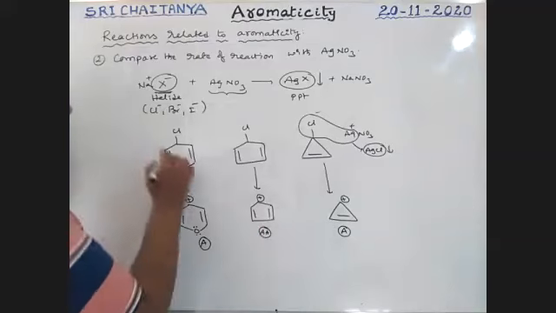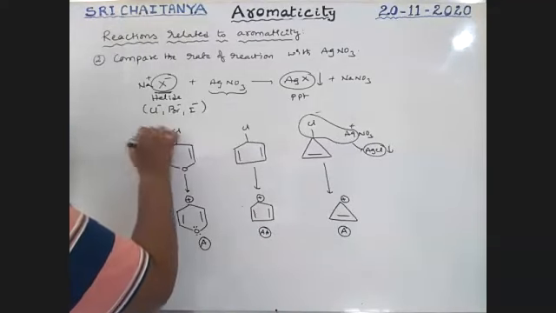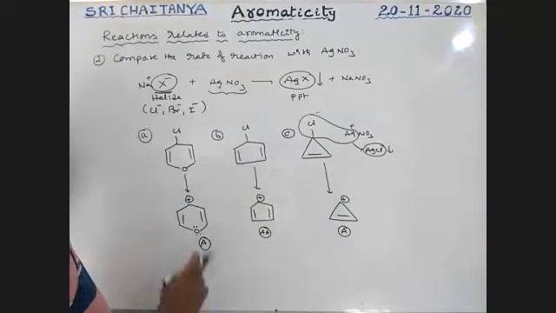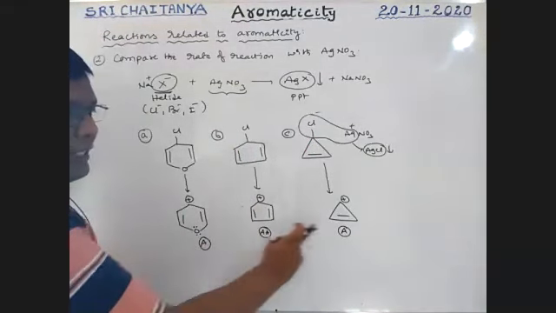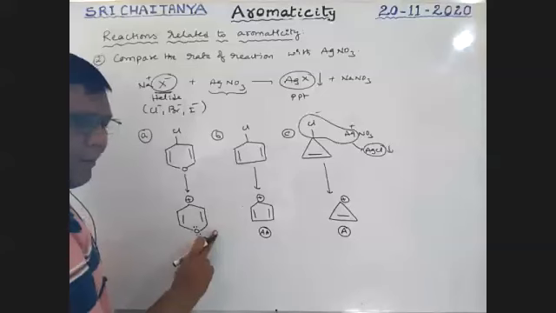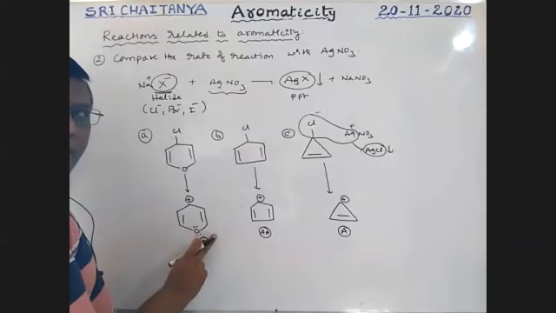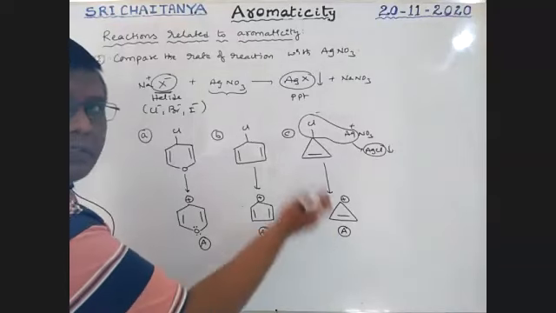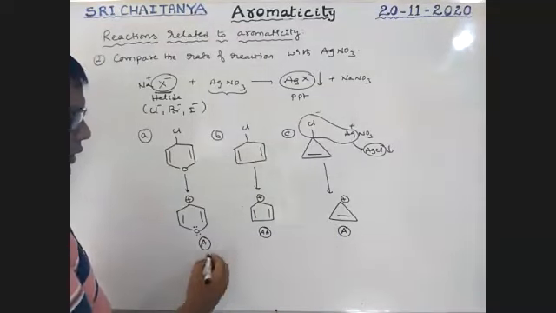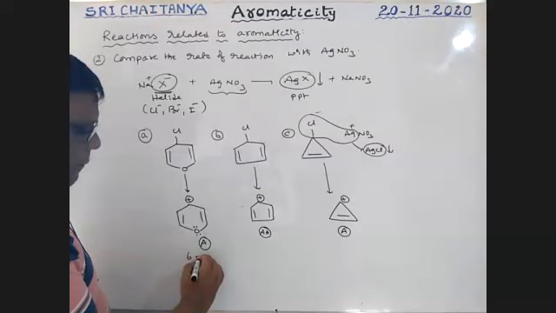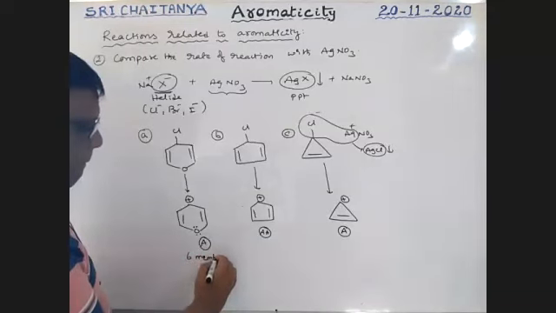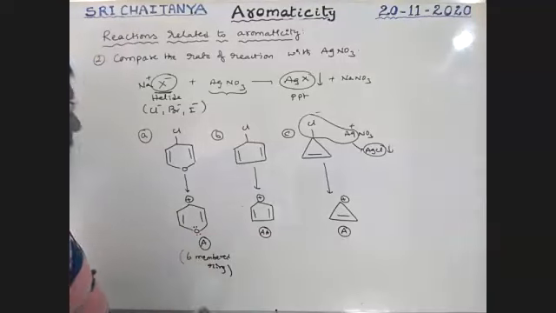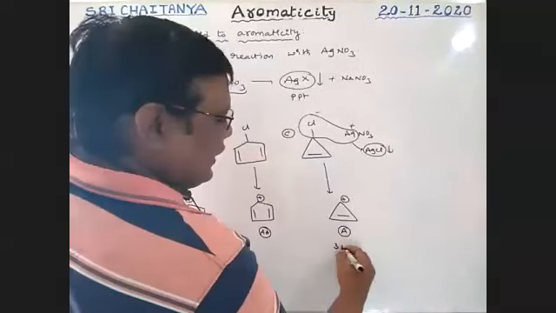So this is A, this is B, this is C. A and C are aromatic. This is a 3-membered ring. Sorry, this is a 6-membered ring. A 6-membered ring is more stable than a 3-membered ring.